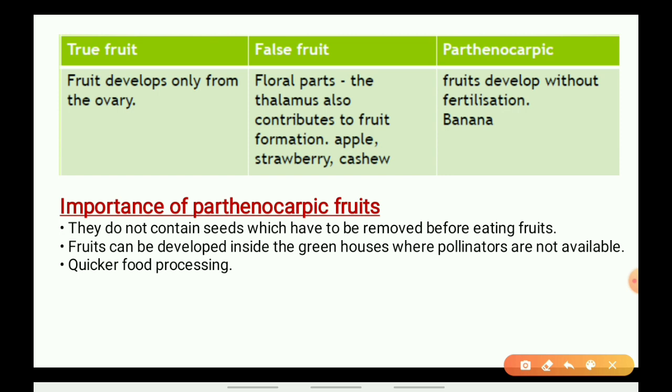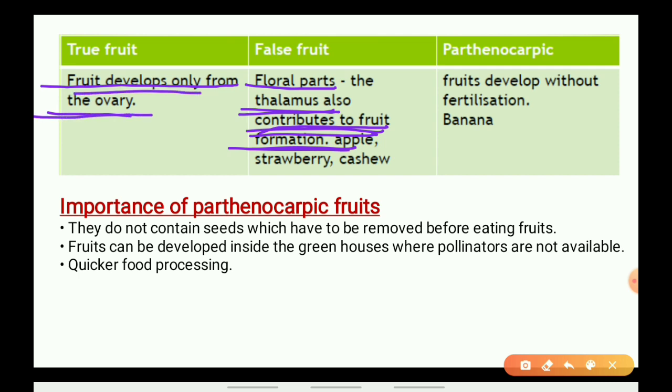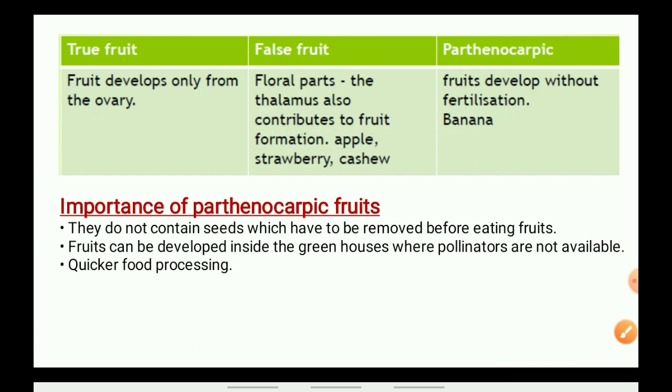Now let us talk about a true fruit. A true fruit develops from the ovary, and a false fruit may develop from floral parts, such as the thalamus, which may contribute to fruit formation. It means the true fruit is formed from the ovary, and the false fruit may develop from parts other than the ovary. Now, what is parthenocarpy? The fruits develop without fertilization. An example is banana.